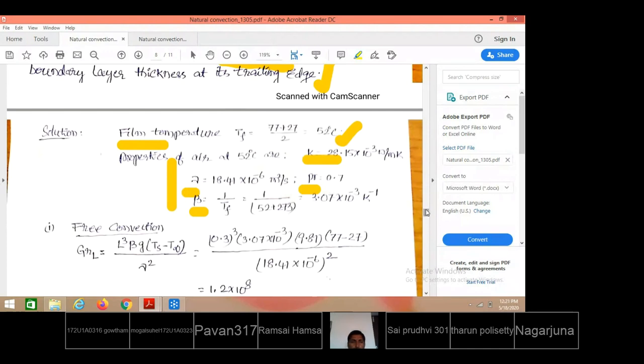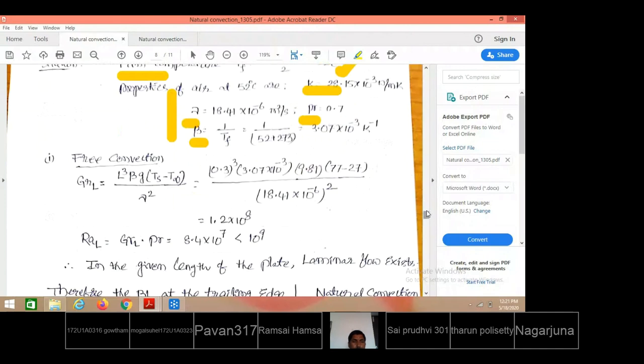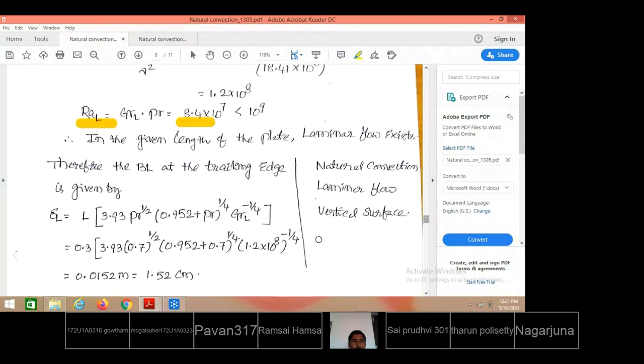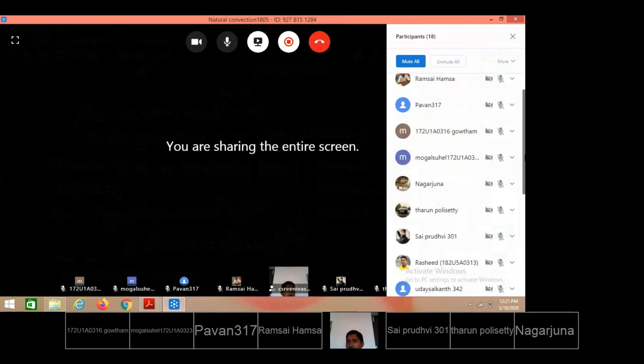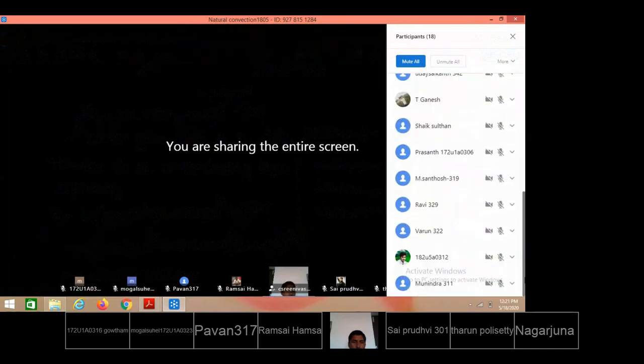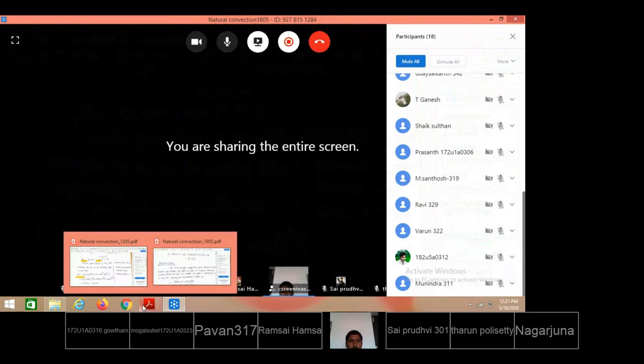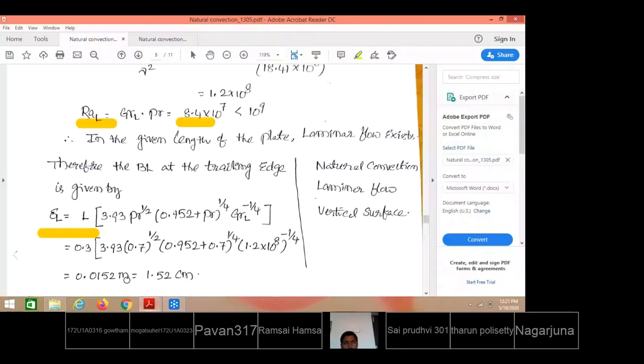All are available now. From here we get the Rayleigh number. Deciding the Rayleigh number as less than 10 to the power 9, we say that the flow is laminar over the vertical plate. Therefore, for laminar flow, from the data book, the boundary layer equation is considered: delta by L equal to 3.93 Prandtl number to the power 1 by 2, (0.952 plus ...) to the power something. So this is delta equal to L into 3.93 Pr to the power 1 by 2 (0.952 plus ...), these are all known.